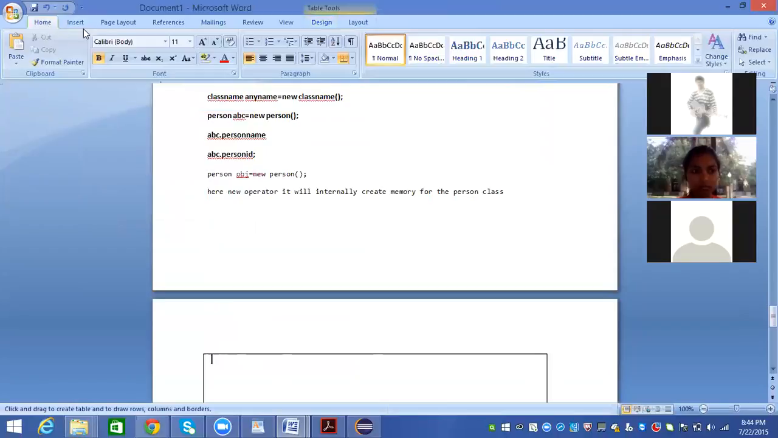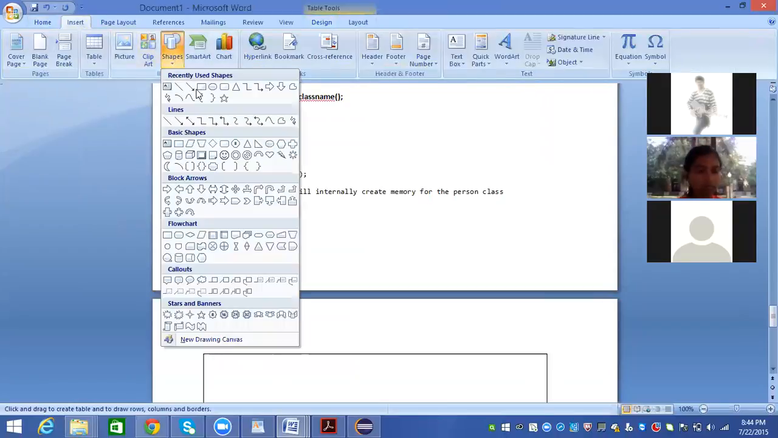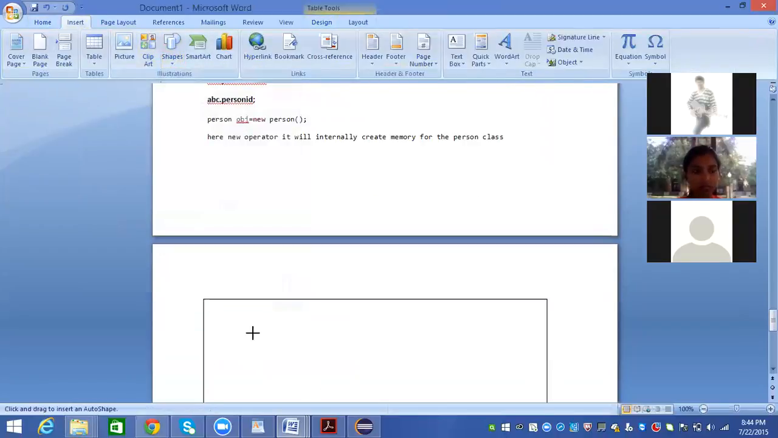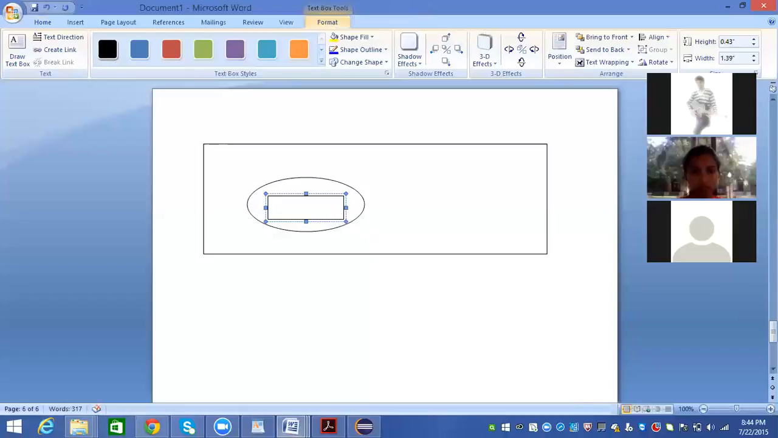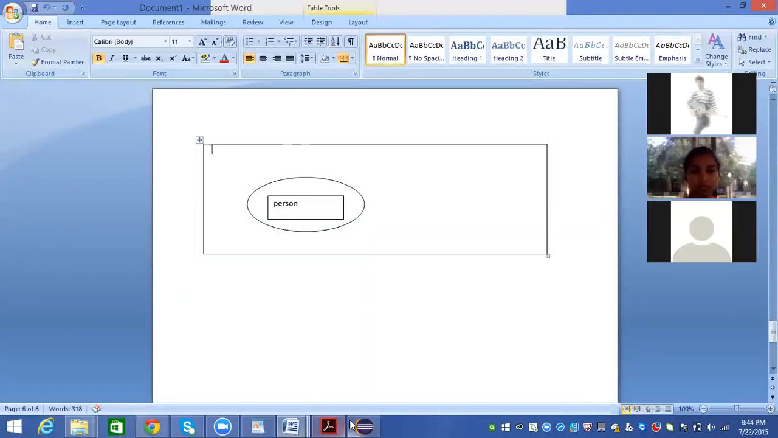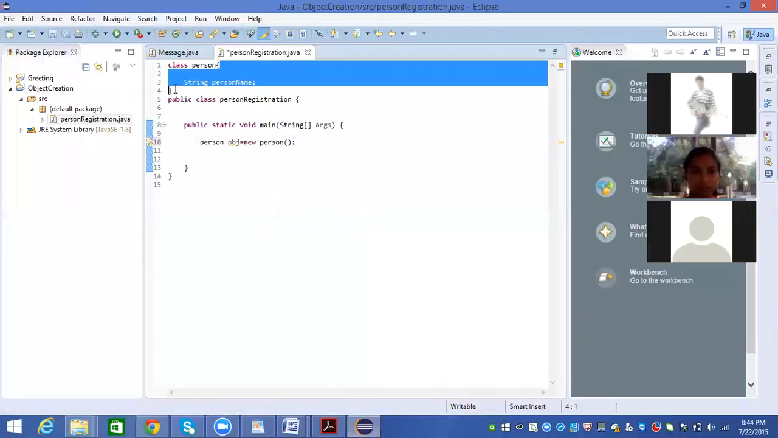Okay, it will create an object called Person. The Person object will be created, and it will check what are the variables that are there.